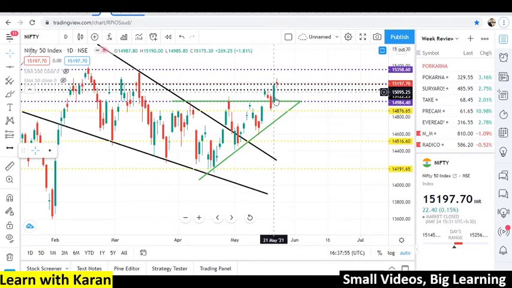On 21st May, Nifty gave a breakout of 15,120 comfortably. However, today we can see that 15,186 was holding much importance and Nifty formed a doji pattern at this level. After forming a doji pattern at this level, let us go to a smaller time frame to understand it better.